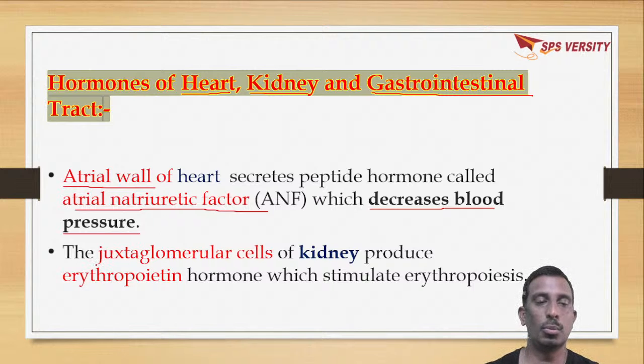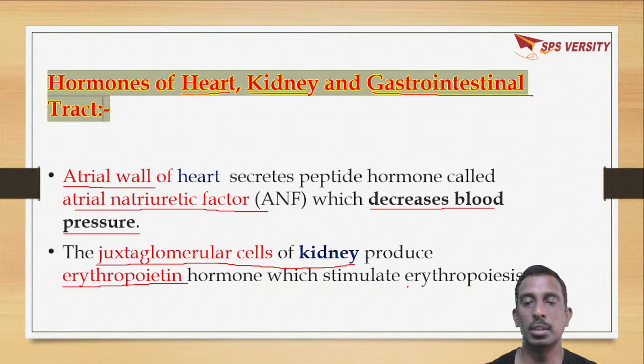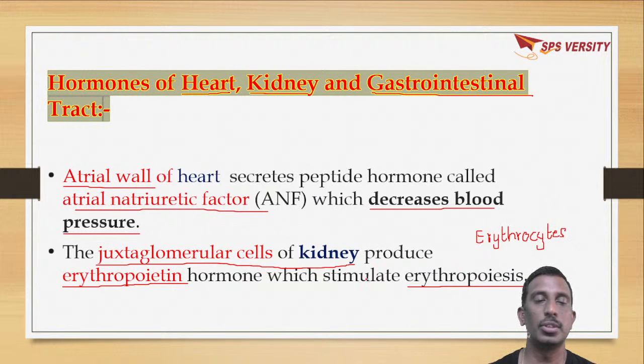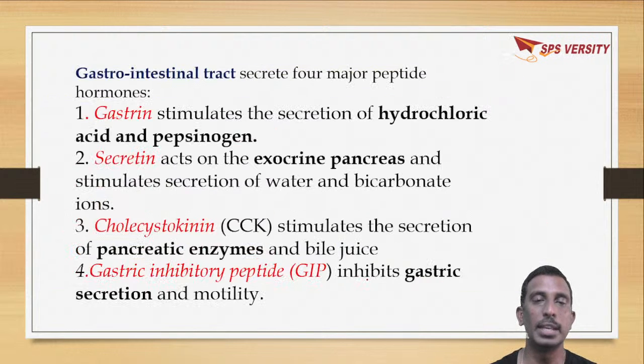The juxtaglomerular cells which are present in kidney will produce a hormone, erythropoietin, which will stimulate erythropoiesis. Erythropoiesis means the formation of erythrocytes, the red blood cells. So the process of formation of red blood cells is called erythropoiesis, which is stimulated by the hormone erythropoietin, secreted by kidney.